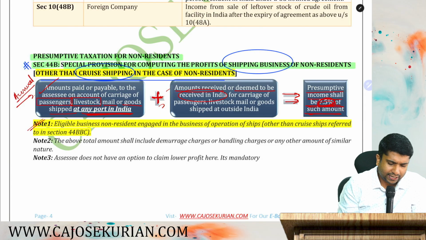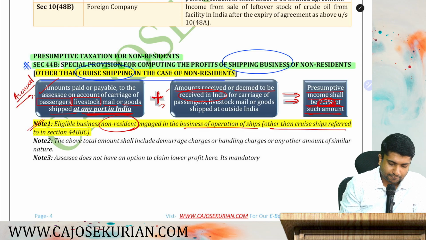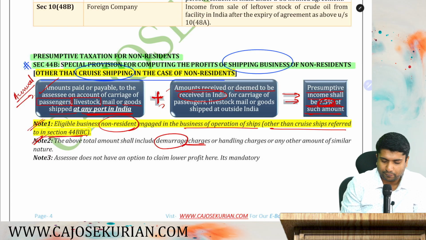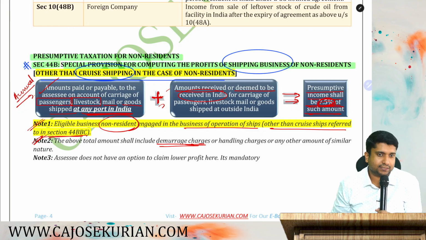Note number 1. Eligible assessee, eligible business: a non-resident engaged in the business of operation of ships other than cruise ships, referred under section 44BBC. Note number 2, the above total amount shall include demurrage charges. What do you mean by demurrage charges? It simply means waiting charges.